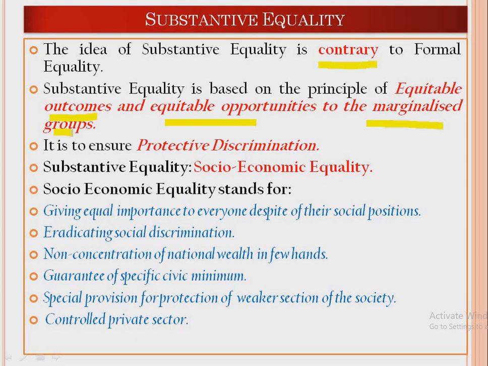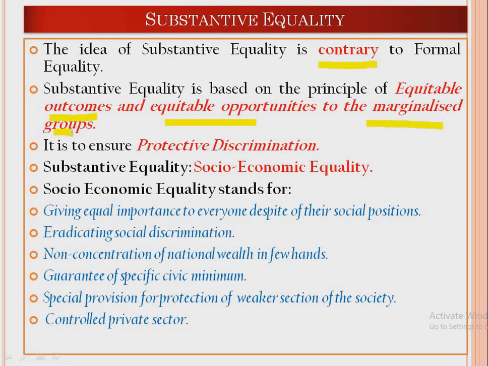That you want to give opportunity, you want to give outcome to every section of the society. You do not consider everyone as the same. You know that there is a degree of difference that exists. For example, in every society, not everyone is of similar worth. There are people who are less economically sound. There are people who are socially backward, who are being excluded from the society. There are people who are always treated as marginalized groups, right? For example, women, children, blacks, the Sudras in India, the Dalits.